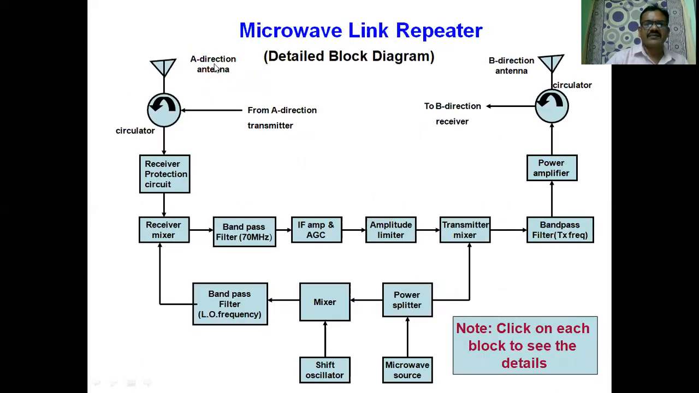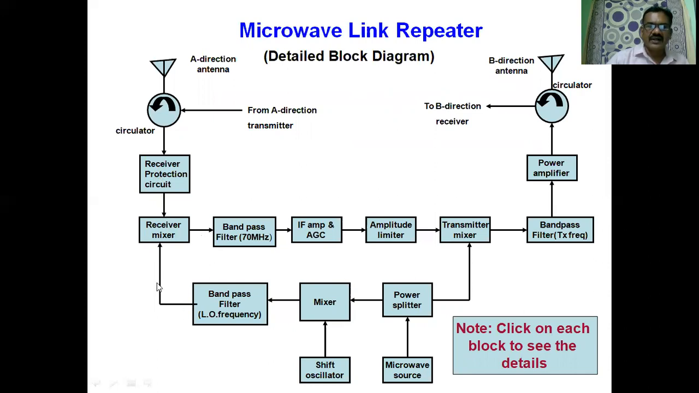We can receive the signal from the A direction antenna from the transmitting earth station. A circulator is used here. The received signal is applied to the receiving antenna. Then it is applied to receive protection circuits. These protection circuits, such as fuses and gas discharge tubes, are used in order to protect the entire equipment from external hazards. Then the receive mixer is used to convert the received microwave signal frequency into IF frequency by making use of